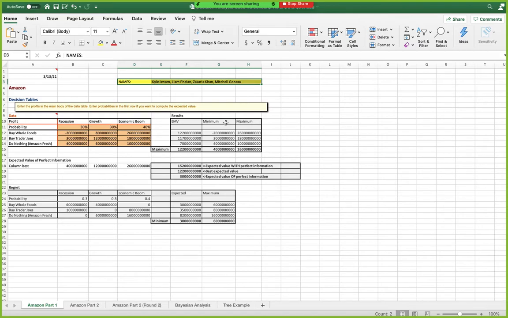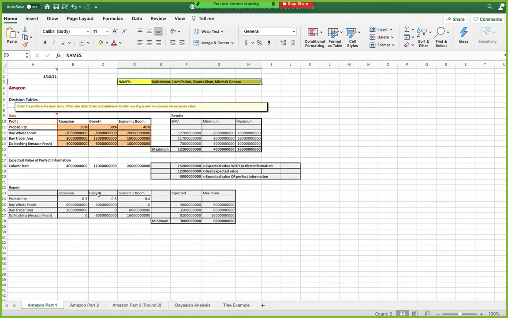And then the maximum is telling us to buy Whole Foods with 260 million, something like that. Going down, the expected value with perfect information is how much that's worth. Our best expected value would be the 122 million, I think, and then the value of our perfect information from the best expected value, I think, is 30 million.